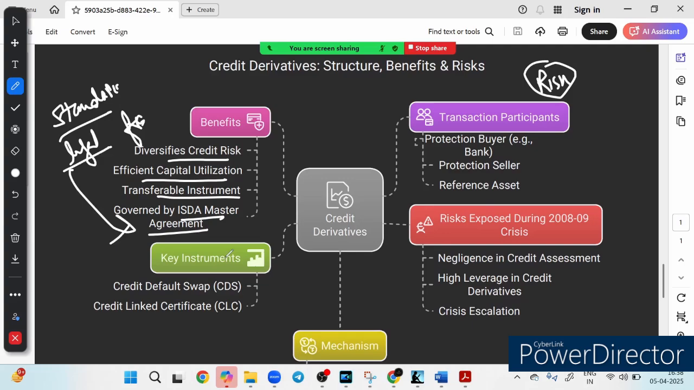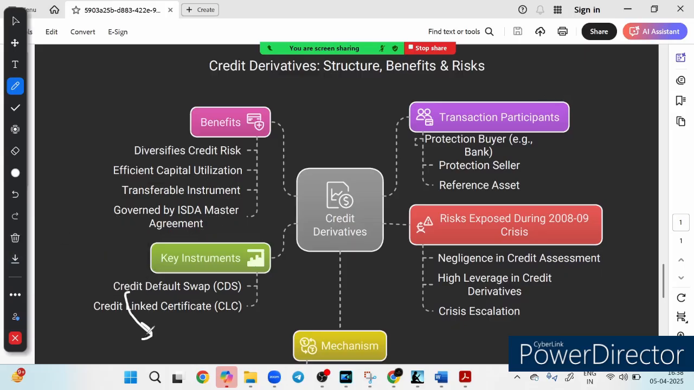Now if you look at the key instruments which are used here, the first is CDS, that is called credit default swap. What happens in a credit default swap? It is a contract where the protection seller compensates the protection buyer if a borrower defaults. And the second instrument we have is the credit linked certificate, which means a security where returns are linked to the credit risk.